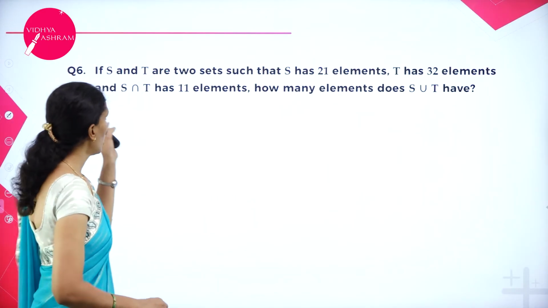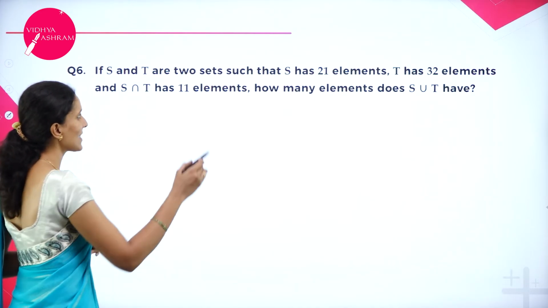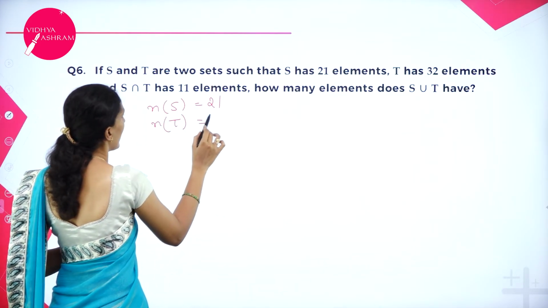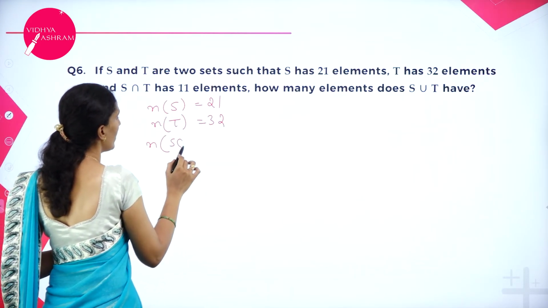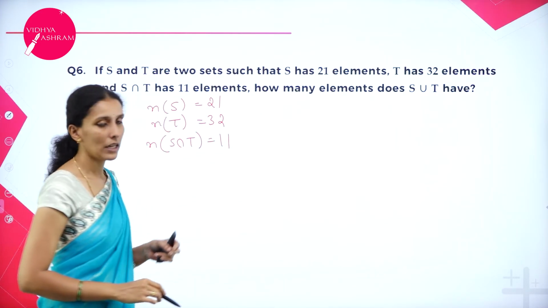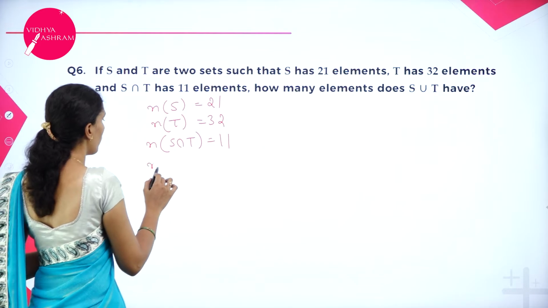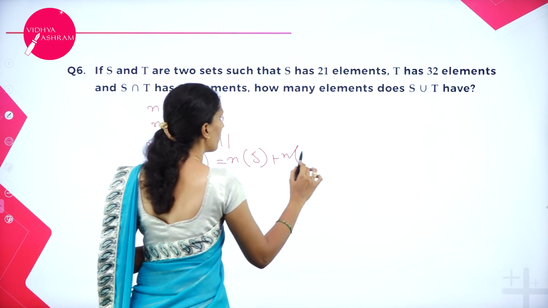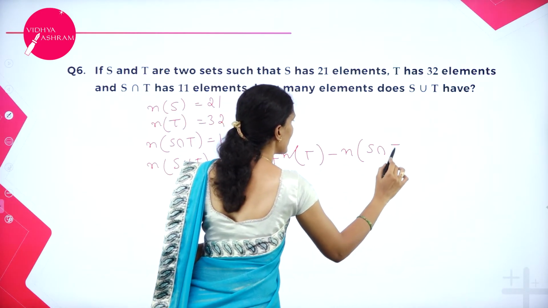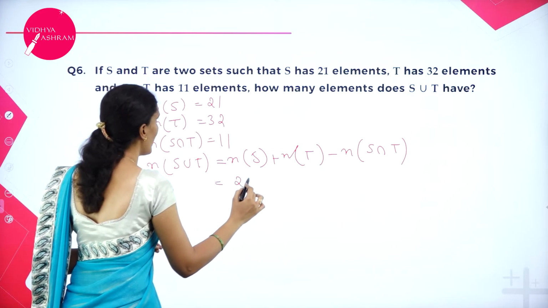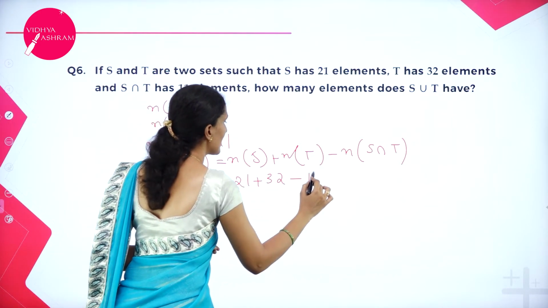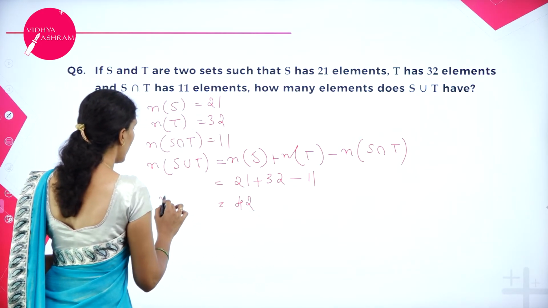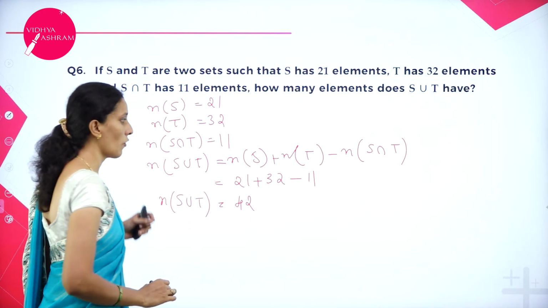Next, a direct problem with two sets, S and T. S has 21 elements and T has 32 elements. S intersection T has 11 elements. How many elements does S union T contain? So the number of elements in S union T is nothing but N of S plus N of T minus N of S intersection T. So that is 21 plus 32 minus 11, which is equal to 42. Therefore, the number of elements in S union T is 42.